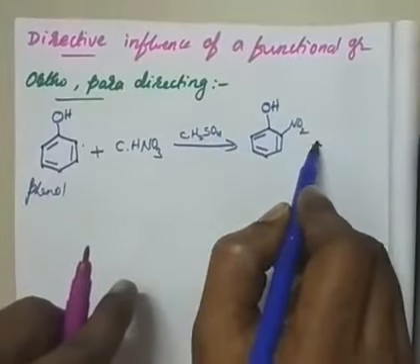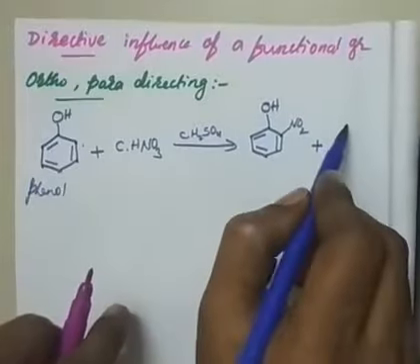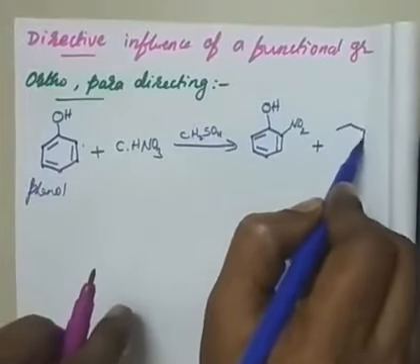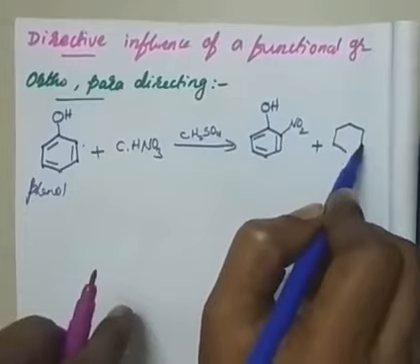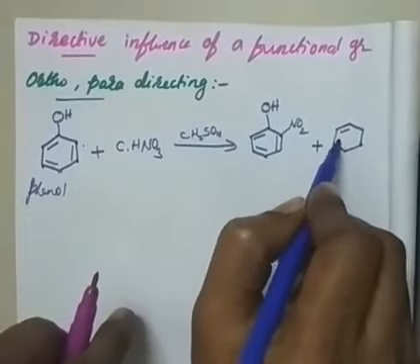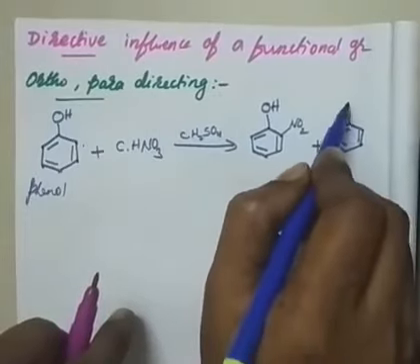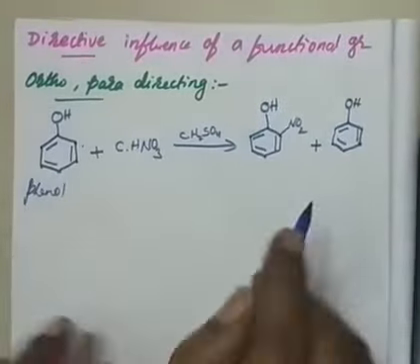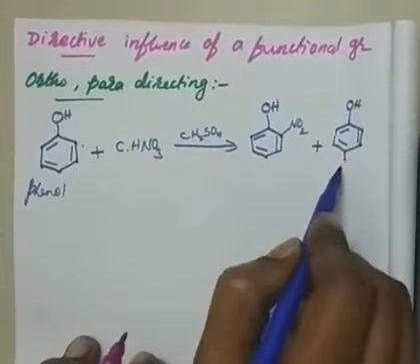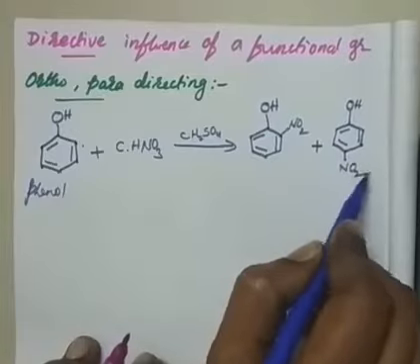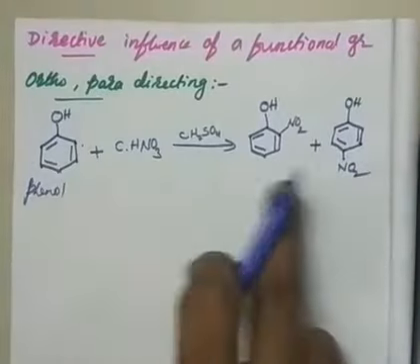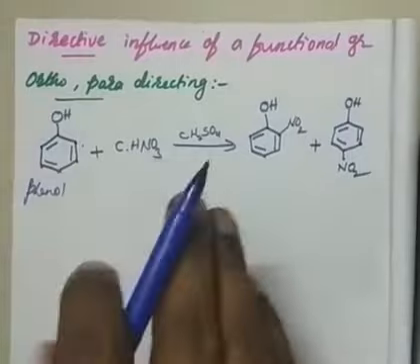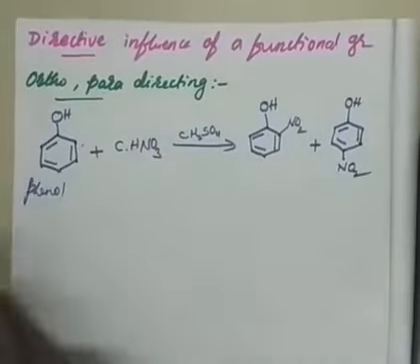What is the other one? 1,3 is also possible, but it is said that phenol will allow only the ortho and para positions to the incoming electrophile. OH is the substituent I am taking, and my new substituent, nitro, will occupy the ortho or para position. Only these two are possible, not the meta, when the OH functionality is there.